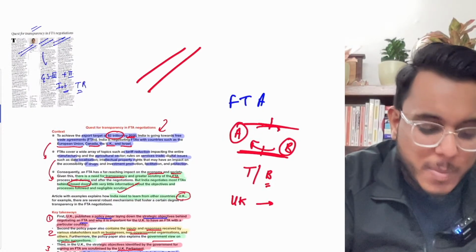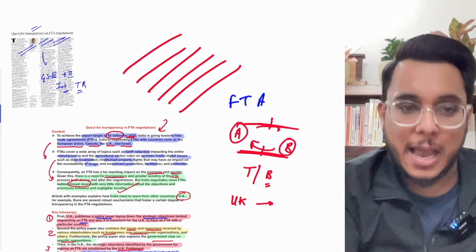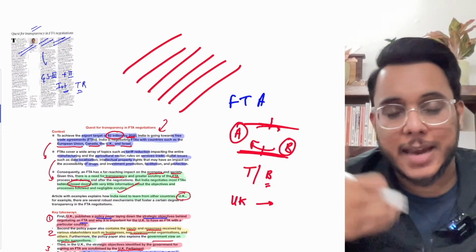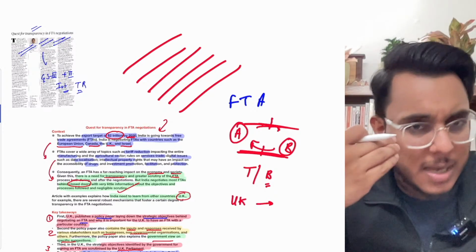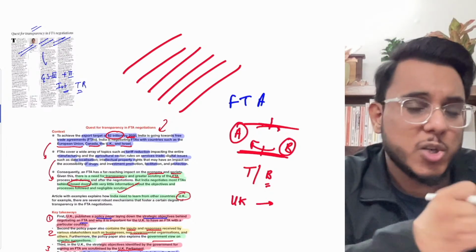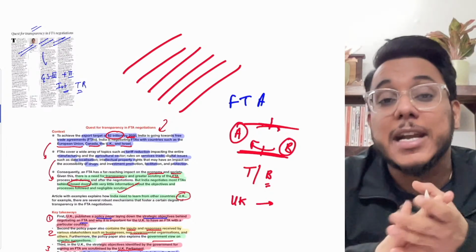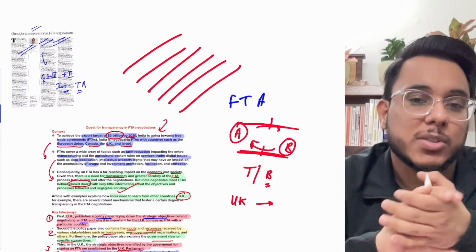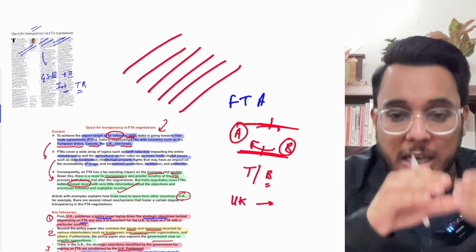So we see that there are so many layers where scrutiny takes place. The treaty is kept in front of parliament, questions are asked, and suggestions are taken from business, NGOs, all. So it is a very deliberative and consultative process that happens in the UK, and India can learn from that.